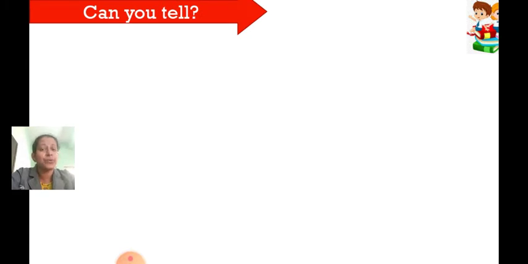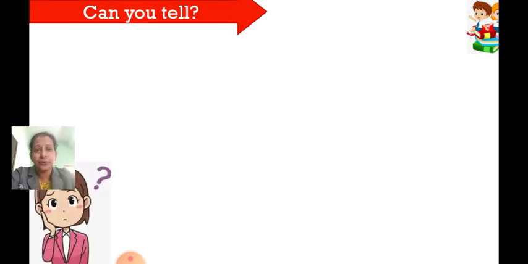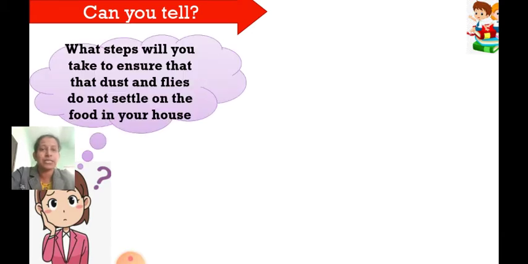Okay, you have to answer now. Just see what the question is. What steps will you take to ensure that dust and flies do not settle on the food in your house? Think for some time. What are the steps you will take to ensure that the dust, which is there in the air, and even flies do not settle on the food in your house? What will you do in such a case?